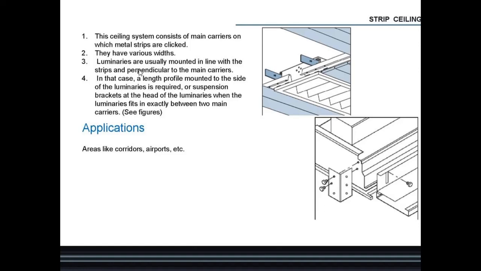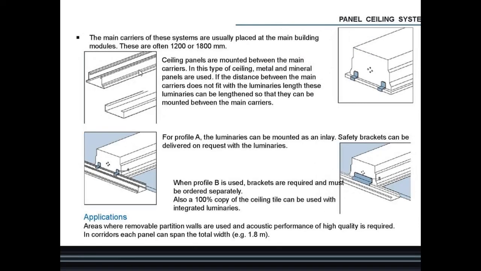Then application areas like corridor, airport, they are having the strip ceiling. Next is the panel ceiling. So here in panel ceiling, there are two profiles. Often panels are of size 1200 by 800 mm, and there are two profiles, that is profile A and profile B. Profile A, the luminaires can be mounted as inlay, safety brackets can be delivered on request with the luminaires. When profile B is used, brackets are required and must be ordered separately.